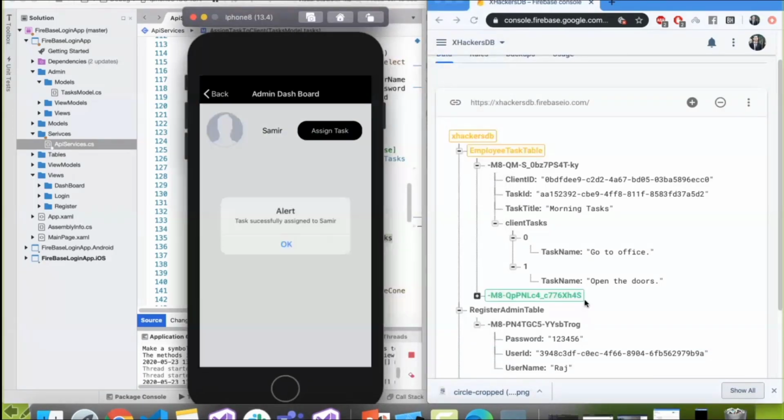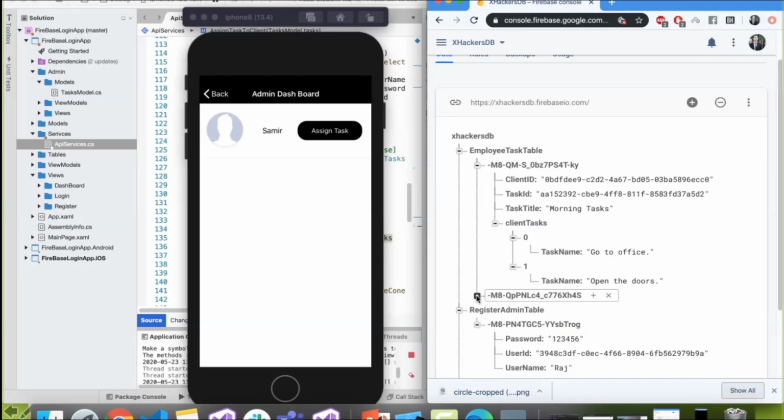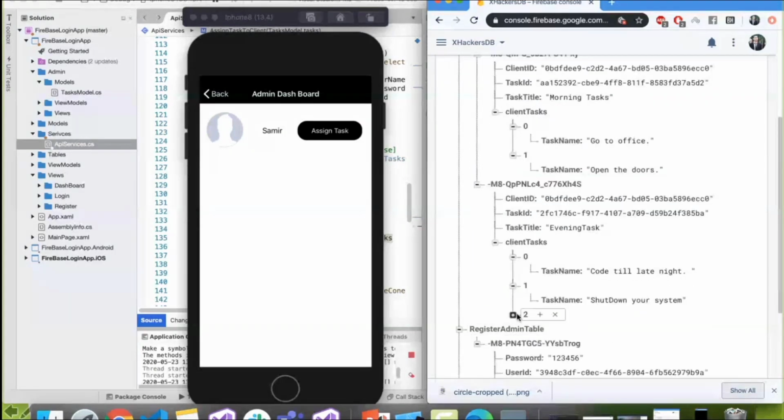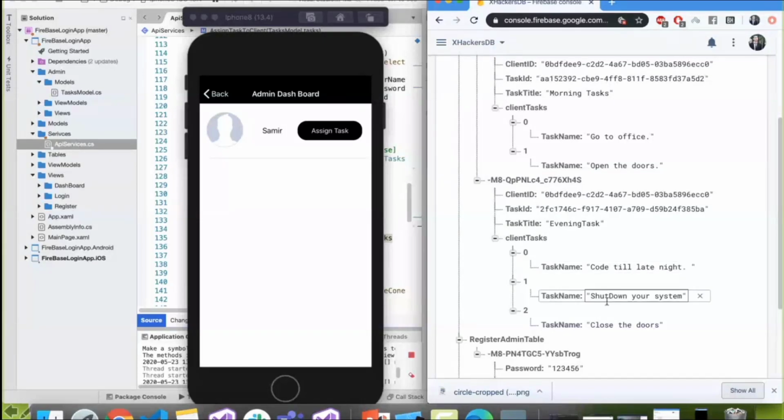You can see it automatically updates. So this was the next task that was updated right now with the evening task. You can see it goes deep, it goes deep, it goes deep. So code till late night, the developer does it. Shut down your system, close the doors. Yeah, so we have already achieved it.